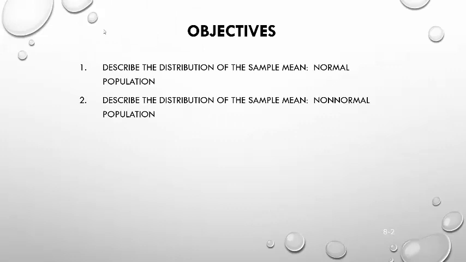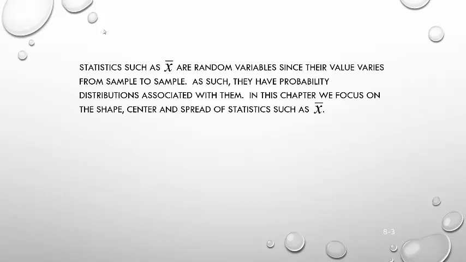I want to describe the distribution of the sample mean when the data comes from a distribution that's already normally distributed, and then I want to describe the distribution of the sample mean when the original or underlying data is non-normal. Okay, so statistics such as X bar, and we've learned a lot of different statistics, are random variables since their values vary from sample to sample.